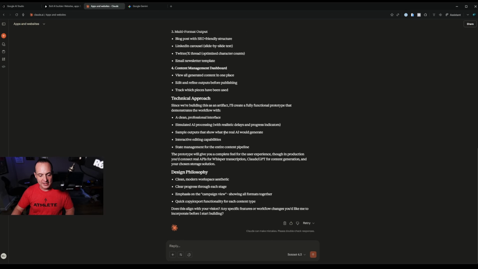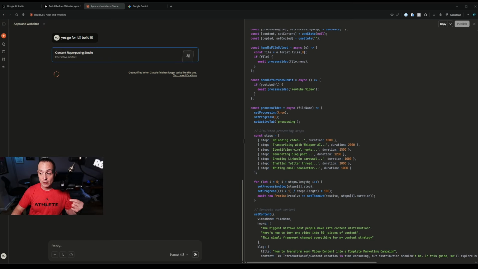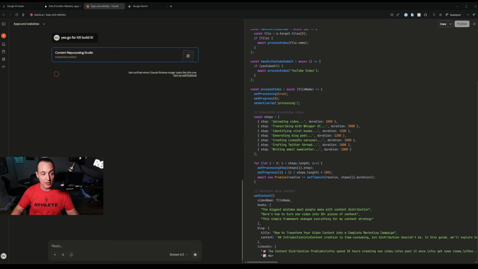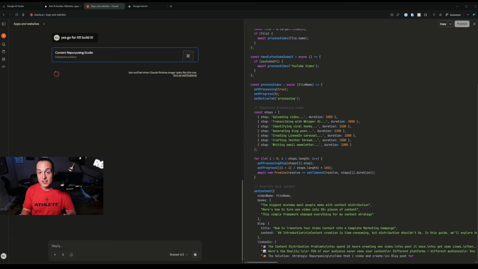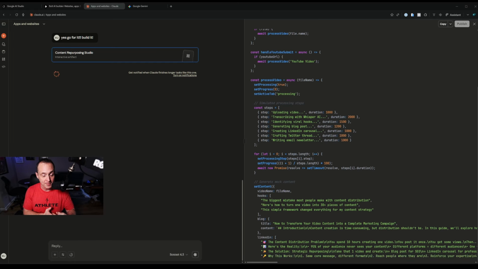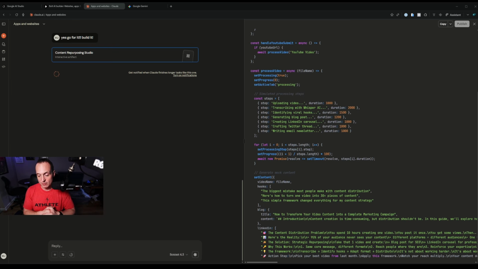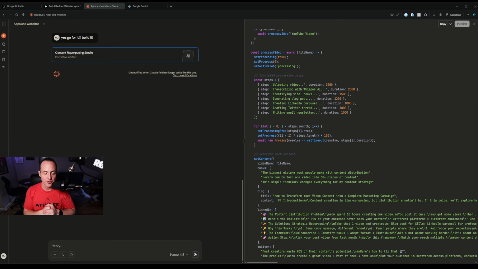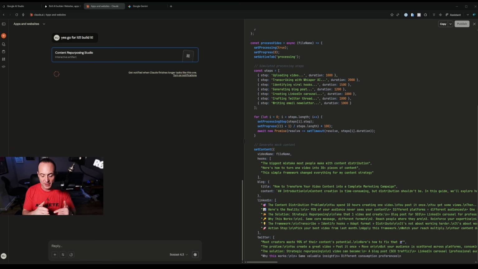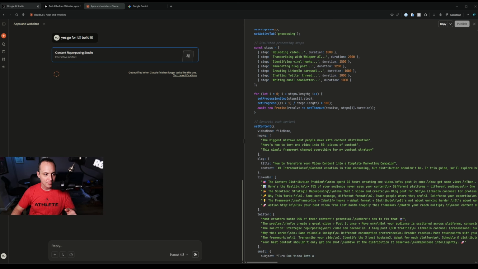Here's Claude digging into it. Claude wants to ask me some questions. Yes, go for it. I just wanted to see, if I give it a simple prompt, what it's going to create. And now you see Claude has gone in and is coding. Sonnet 4.5 is one of the best coding models out there. In fact, it was thought to be the best coding model until Gemini 3 came out. And we still need to test these against each other more. But Gemini 3 is definitely competing for that top spot.